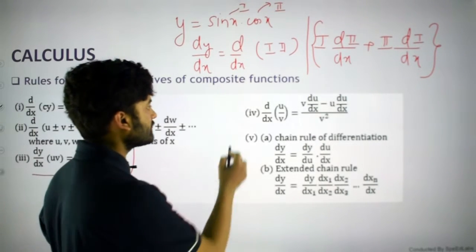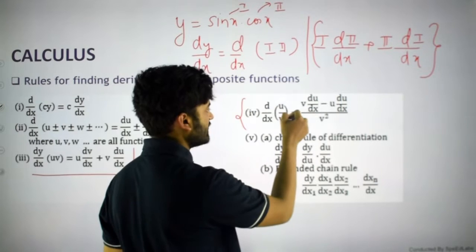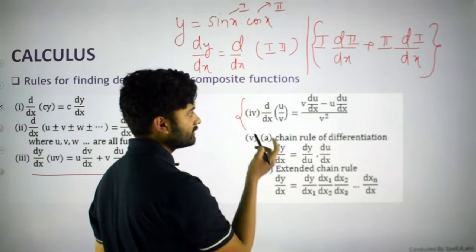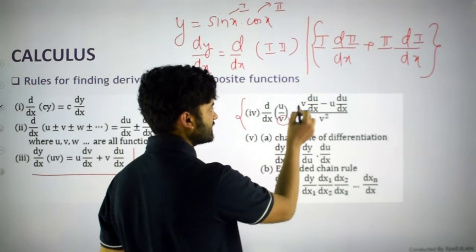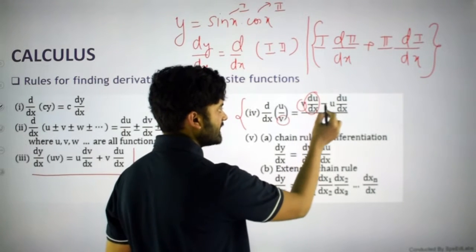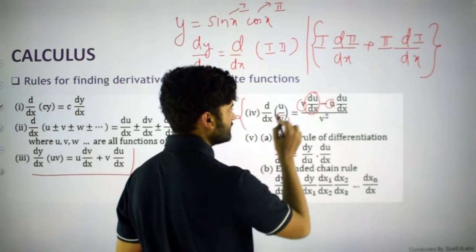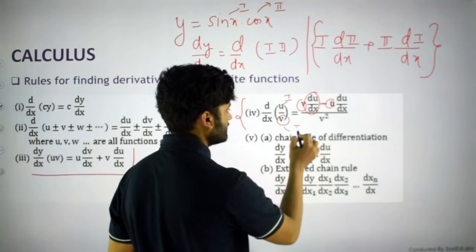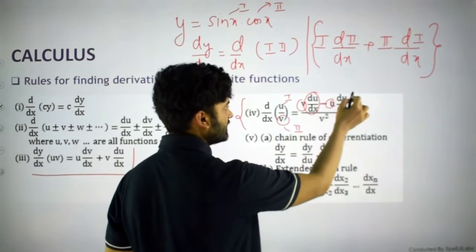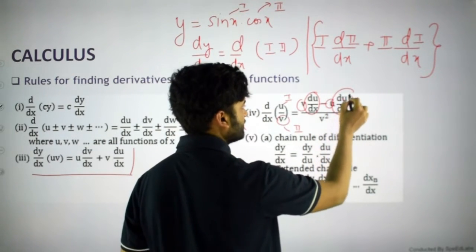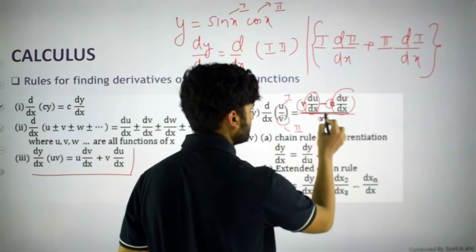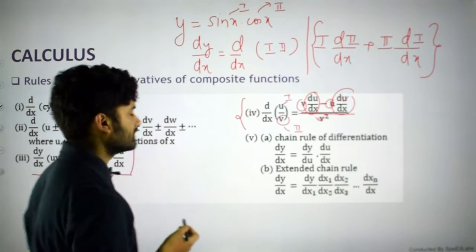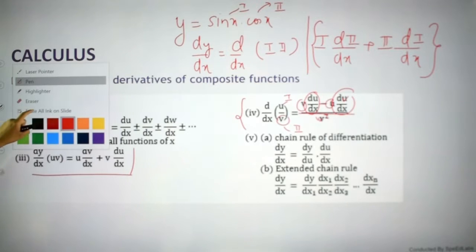Similarly, there is a division rule. If you have two functions u and v in a division, what will you do? You will put the second function here and differentiate the first function, minus put the first function here and differentiate the second function, and divide by the second function squared. So this is all about differential calculus.